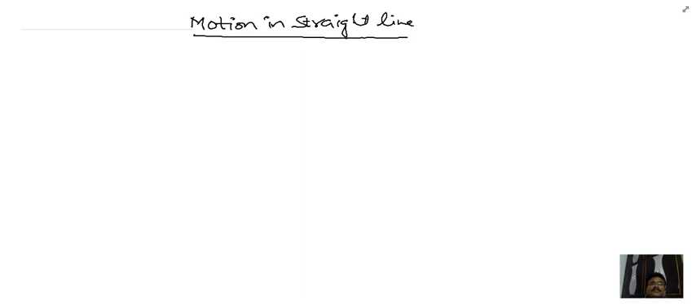Hello students, today I am going to explain to you the basic concepts of kinematics, that is, motion in a straight line. So this is part 1. First, I would like to tell you what is meant by state of rest.